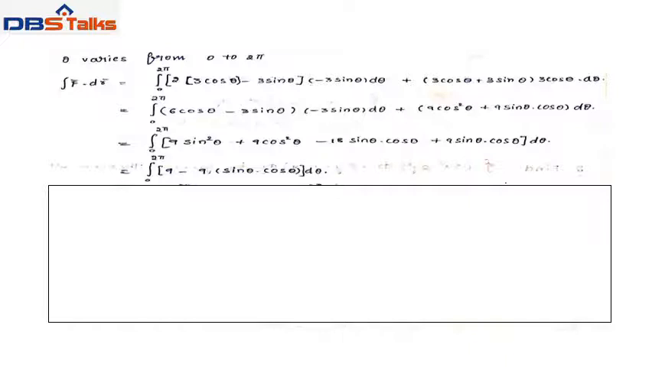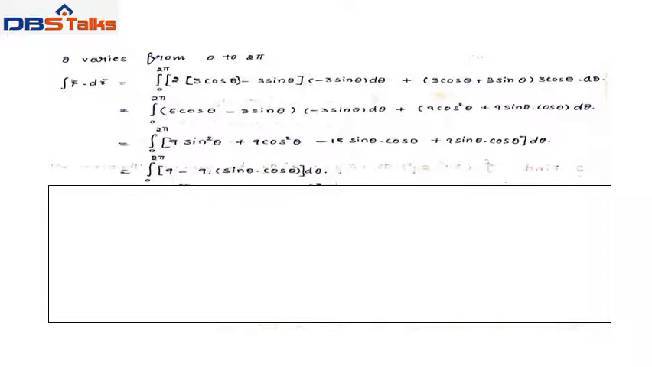So integral F bar dot dr bar equal to integral 0 to 2 pi. Now substitute x equal to 3 cos theta, y equal to 3 sin theta, dx equal to minus 3 sin theta d theta and dy equal to 3 cos theta d theta. Integral 0 to 2 pi of 9 sin square theta plus 9 cos square theta minus 18 sin theta cos theta plus 9 sin theta cos theta d theta. That equals 9 sin square theta plus 9 cos square theta is 9, and minus 18 plus 9 is minus 9 sin theta cos theta d theta.